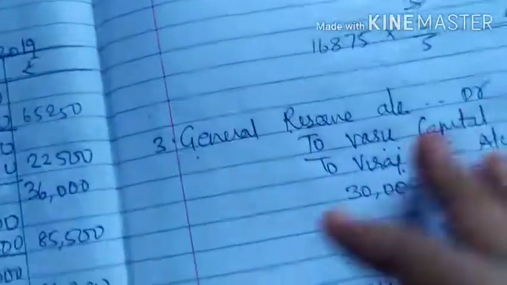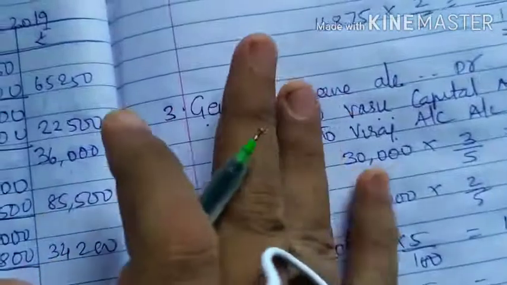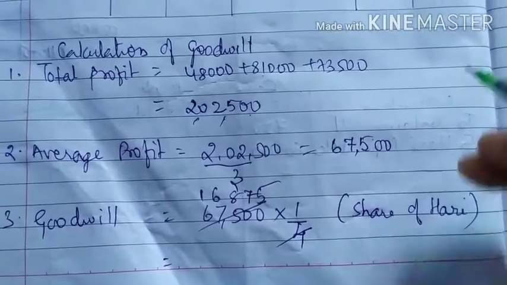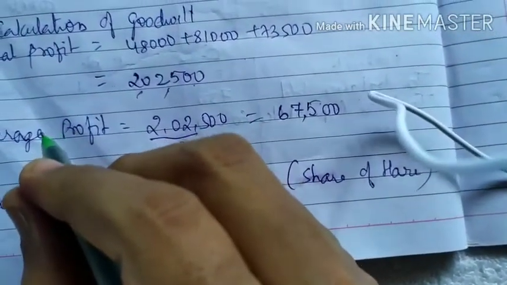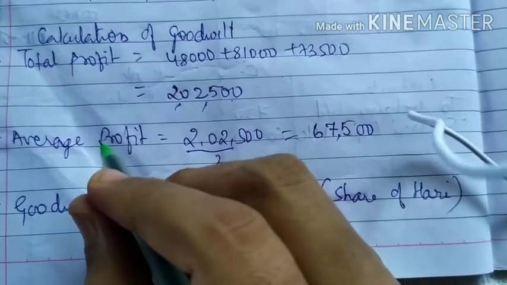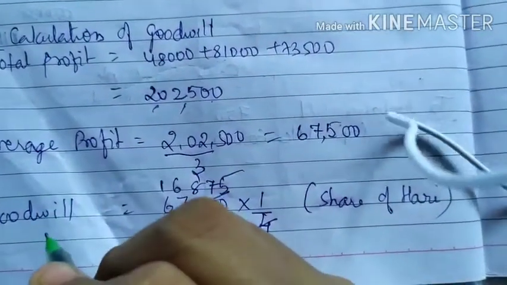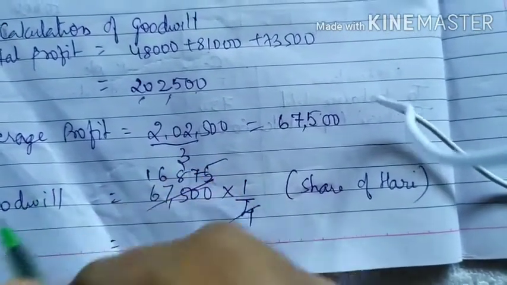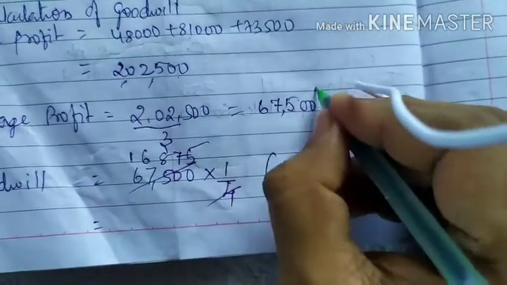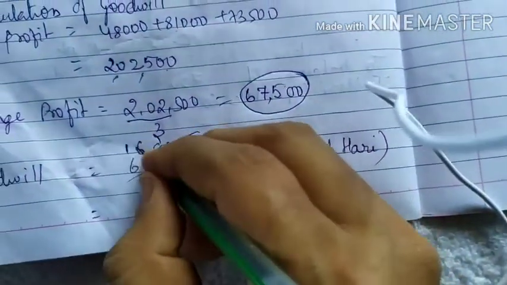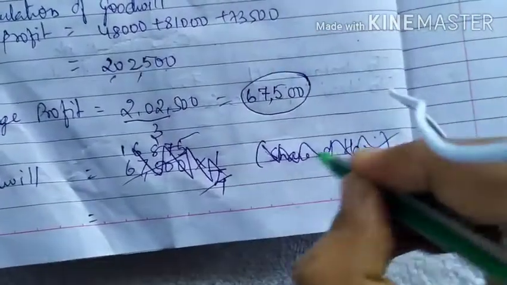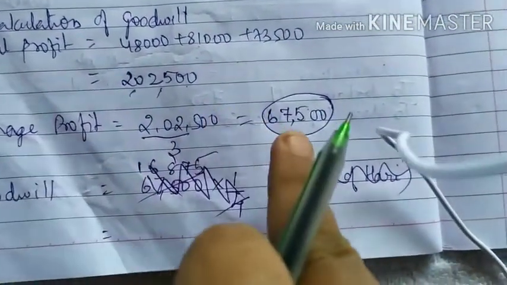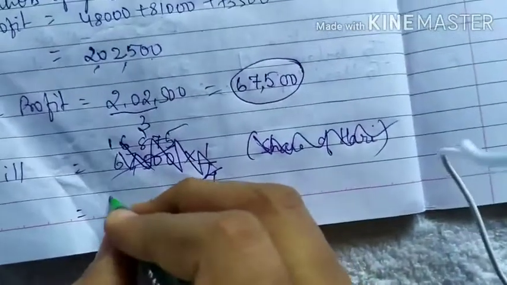Students, just now we have finished all the adjustments, but just have a look at the calculation of goodwill. Read the second adjustment: the value of goodwill of the firm is to be fixed at the average profit. That word is very important: the goodwill is equal to average profit. So your goodwill amount is 67,500, your average profit. It is nothing but goodwill.